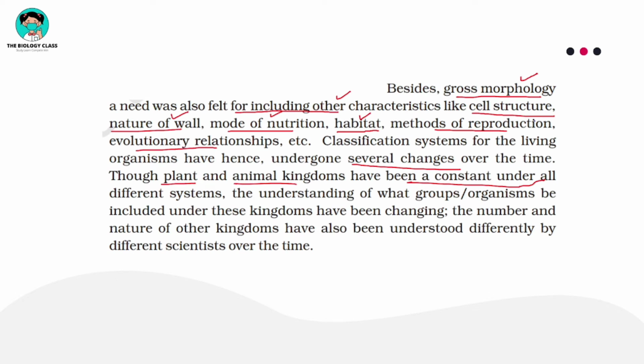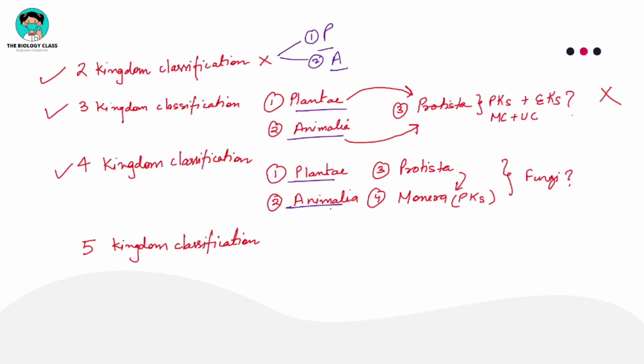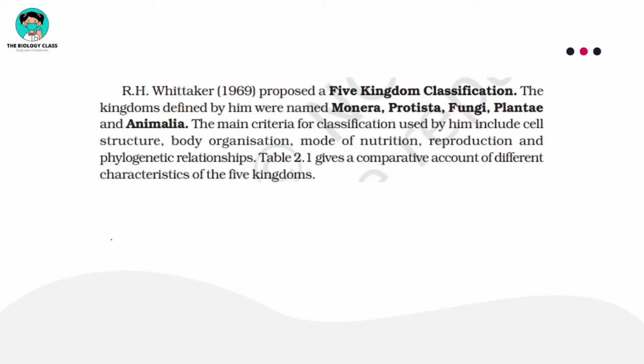Now, in this you can see the same thing is mentioned, that Plantae and Animalia were kept constant, and by the understanding of organisms, the kingdoms were being changed. That's how we got different types of classification systems. Finally, we got this very important classification system, the five kingdom classification, which was given by R.H. Whittaker in 1969. He proposed this classification system and made five different kingdoms. You can see the names: Kingdom Monera, Kingdom Protista, Fungi, Plantae and Animalia.